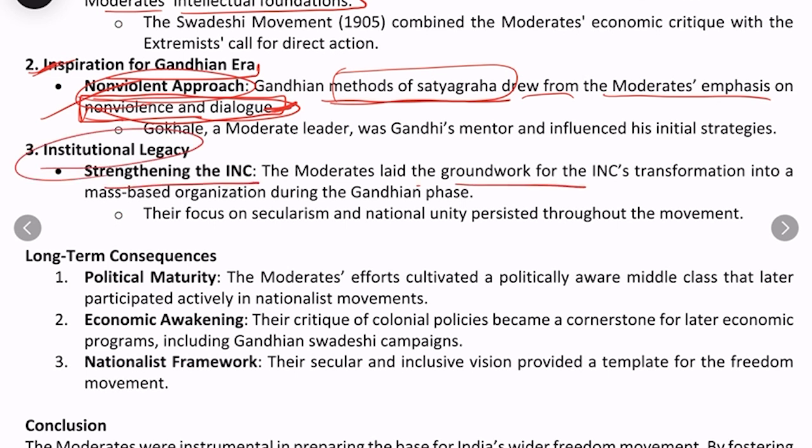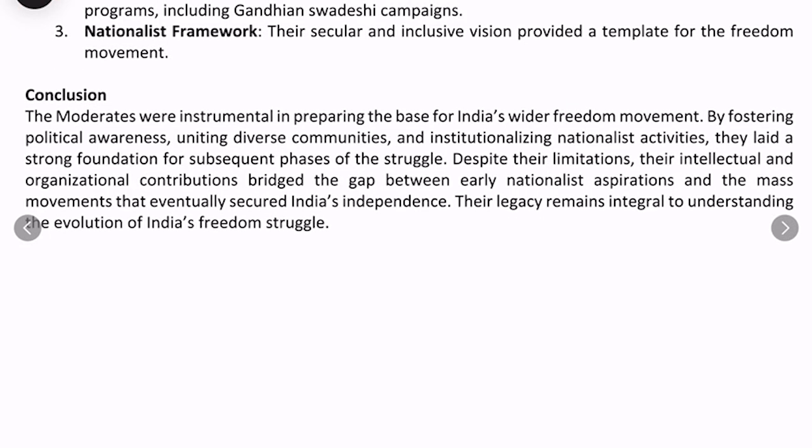The moderates laid the groundwork for the Indian National Congress's transformation into a mass-based organization during the Gandhian phase. So we can conclude that despite their limitations, their intellectual and organizational contributions bridged the gap between early nationalist aspirations and the mass movements that eventually secured India's independence. So this is how we can conclude.